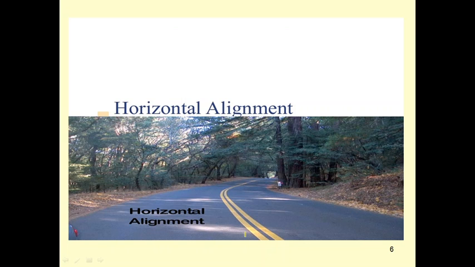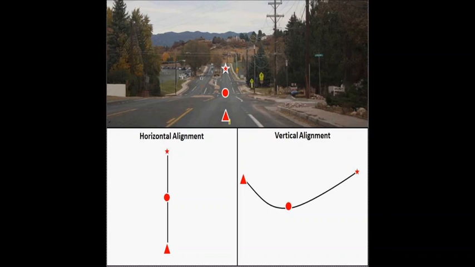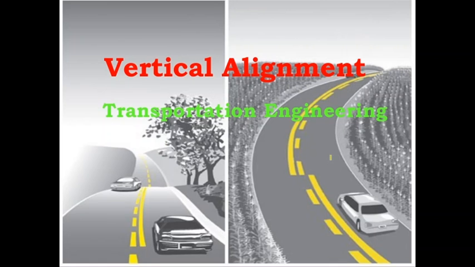And here two images are provided. You can see the red triangle, circle and star. This is nothing but the vertical alignment, and on the left side you can see the diagram, which is the horizontal alignment. So these are the examples for your reference. And this is also another example for the vertical alignment.